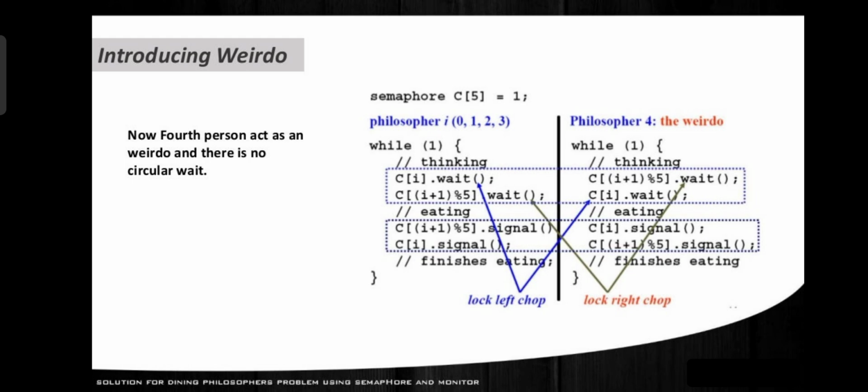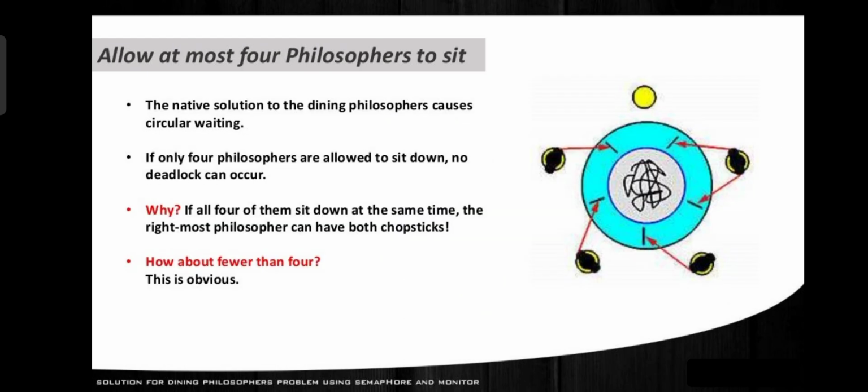What is introducing a weirdo? Now the fourth person acts as a weirdo and there is no circular waiting. Allow at most 4 philosophers to sit. The naive solution to the dining philosophers causes circular waiting. If only 4 philosophers are allowed to sit, no deadlock can occur. But why? If all 4 of them sit at the same time, the rightmost philosopher can have both chopsticks. How about fewer than 4?